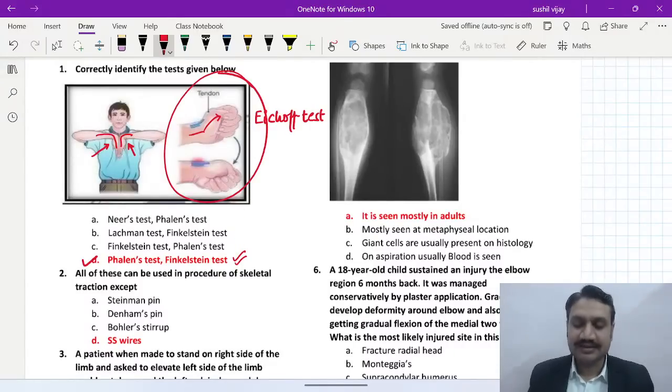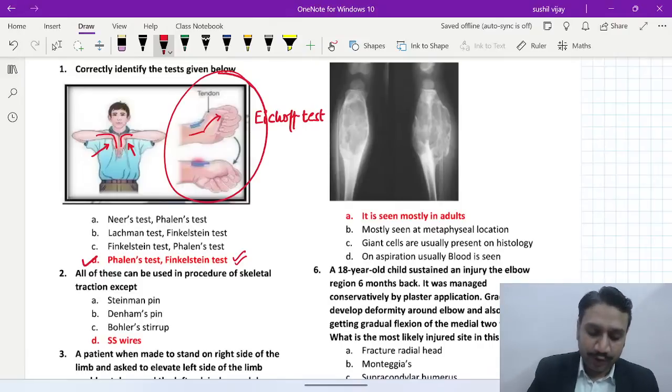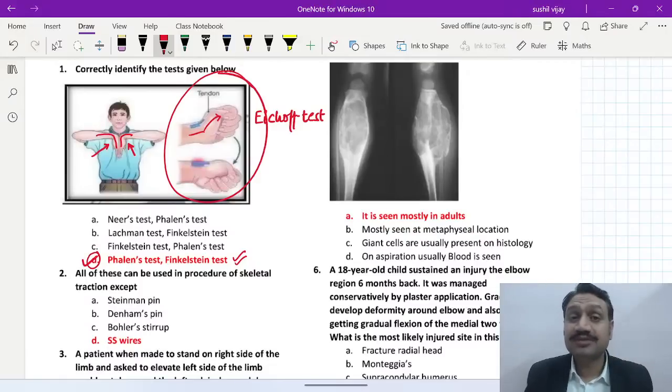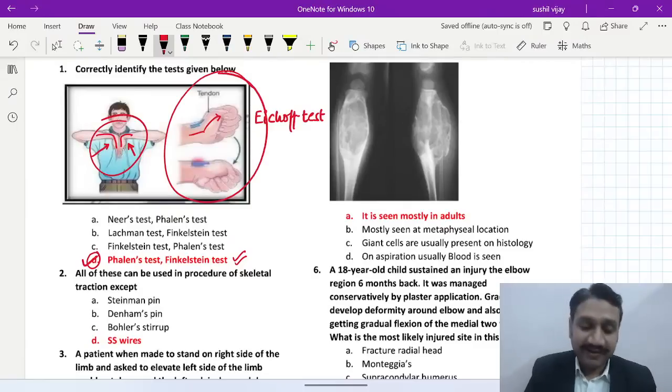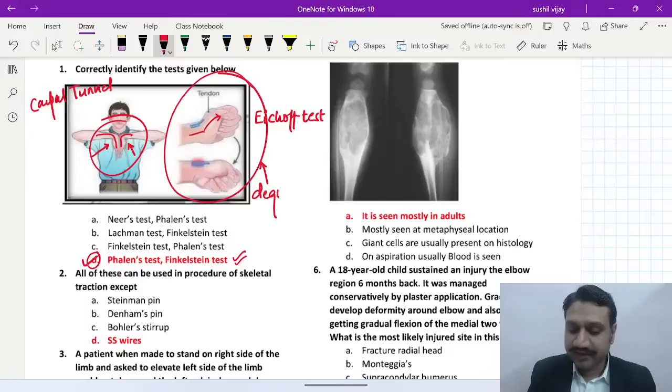This is the Finkelstein test. Why are we doing it? So two important things I want to tell you here that you all know. I'm just revising the things very, very quickly, presuming that you have the idea, and I'm just refreshing the memories of the subject again. So why is the Phalen test done? You know that the Phalen test is done for carpal tunnel syndrome, right? And this Finkelstein is done for what? It is done for de Quervain's tenosynovitis, correct? So two clinical tests.